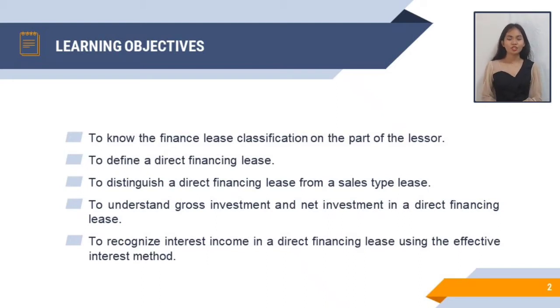Direct financing lease on the part of the lessor. Before we start, let's have first the objective of this topic, Chapter 13. First is to know the finance lease classification on the part of the lessor. Second is to define what direct financing lease is.